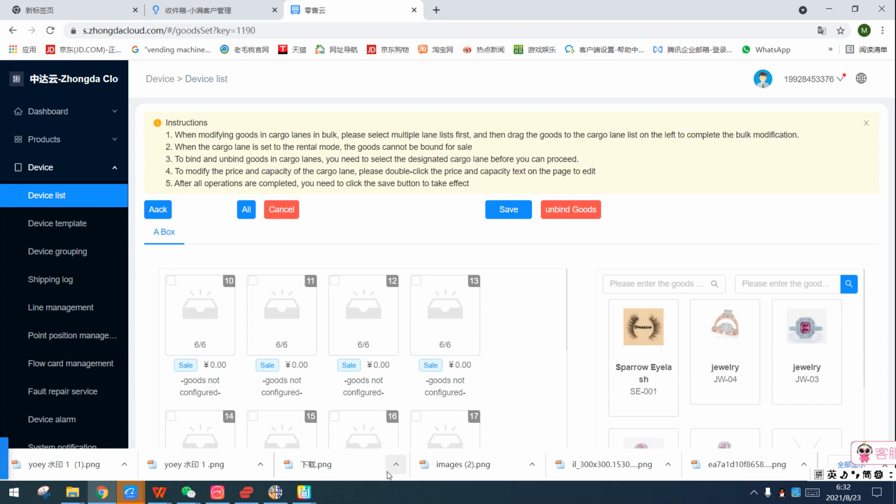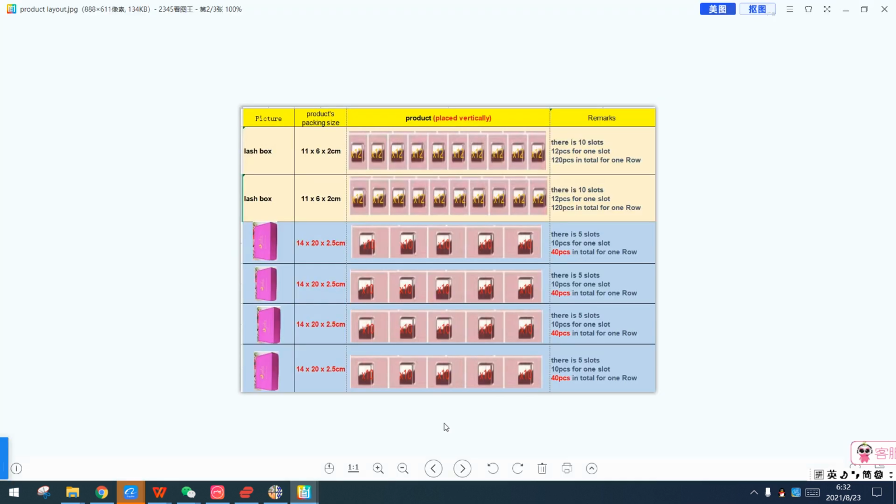For this part, you must know what your product layout is in the machines. For example, this is the product layout in the machines. There are 6 loads together. For the first load, it begins with 1, 2, 3, 4, 5, 6, 7, 8, 9, 10. There are 10 slots on the first load.